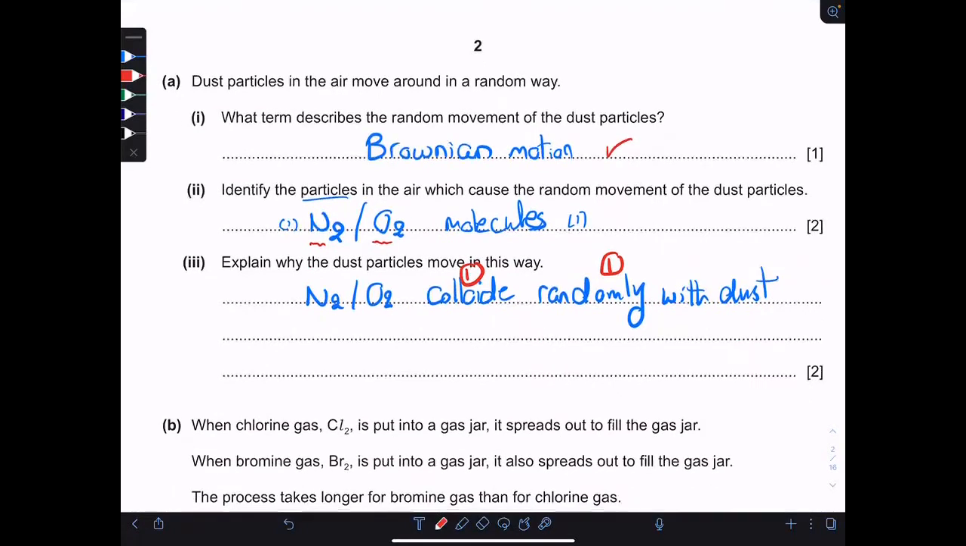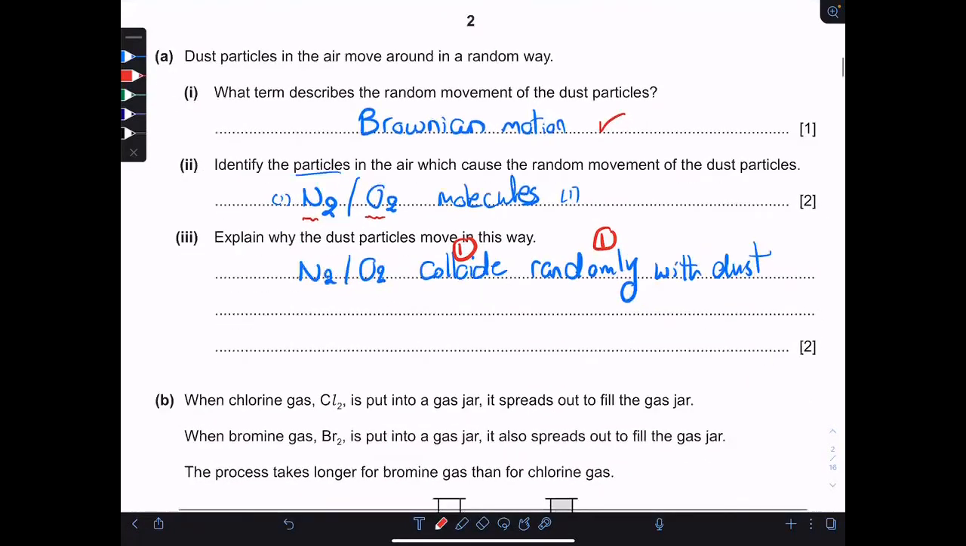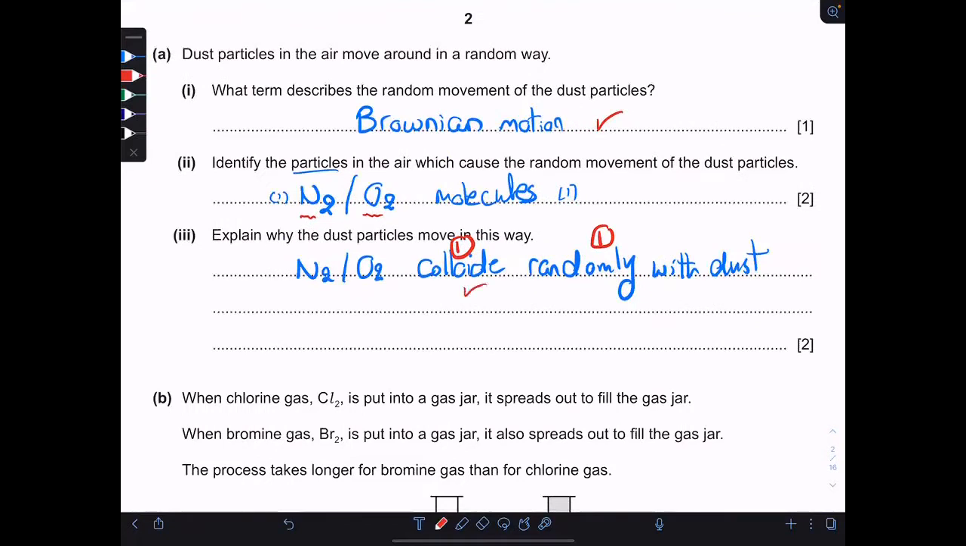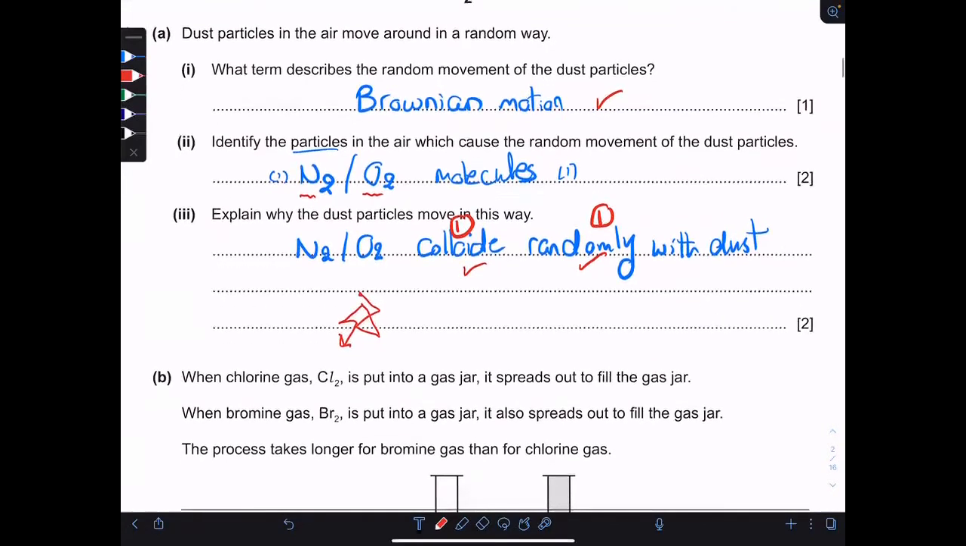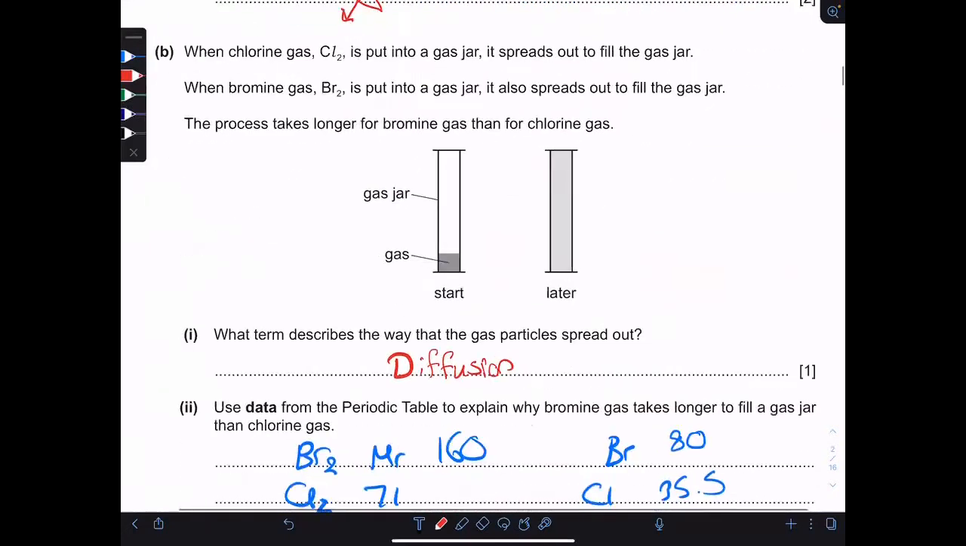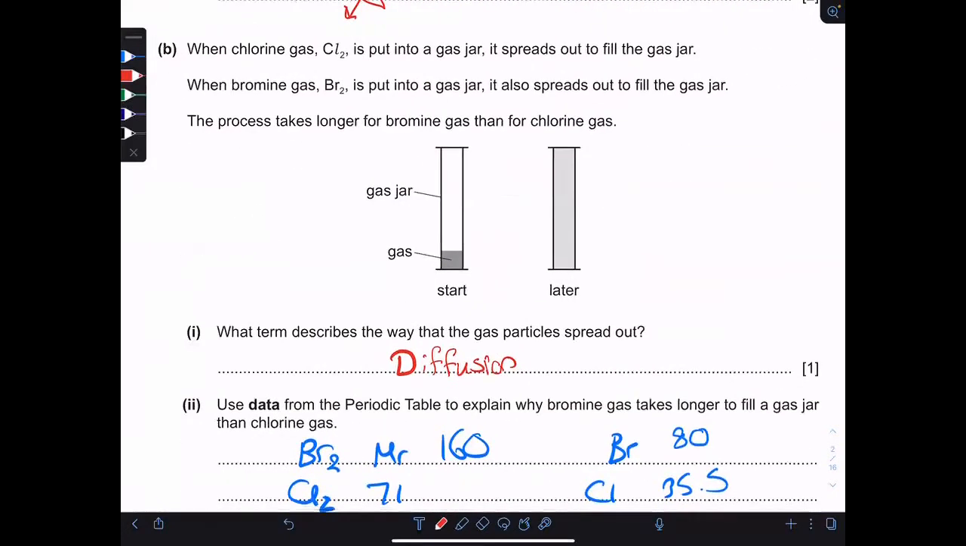Explain why the dust particles move in this way: because the nitrogen or oxygen molecules collide randomly with dust. 1 mark for collide, 1 mark for randomly. Also, the motion that's caused by the collision is called the jerky motion or the zigzag motion. B, when chlorine is put into a gas jar, it spreads out to fill the gas jar, and bromine